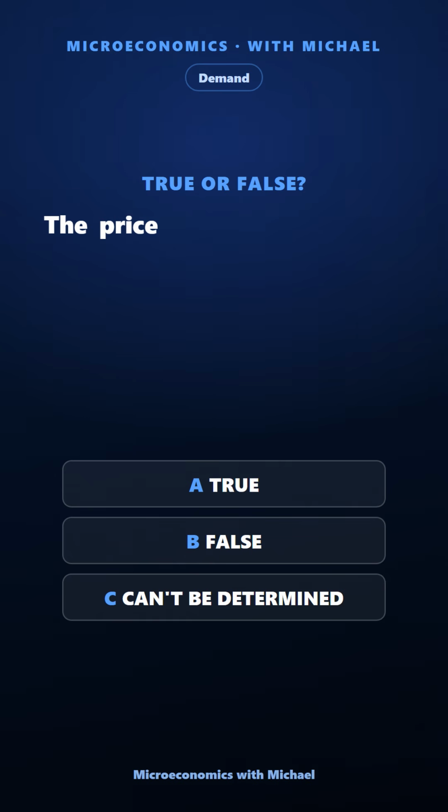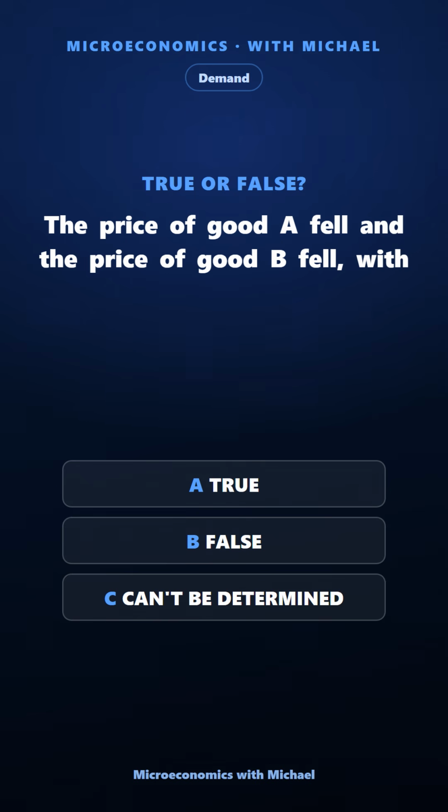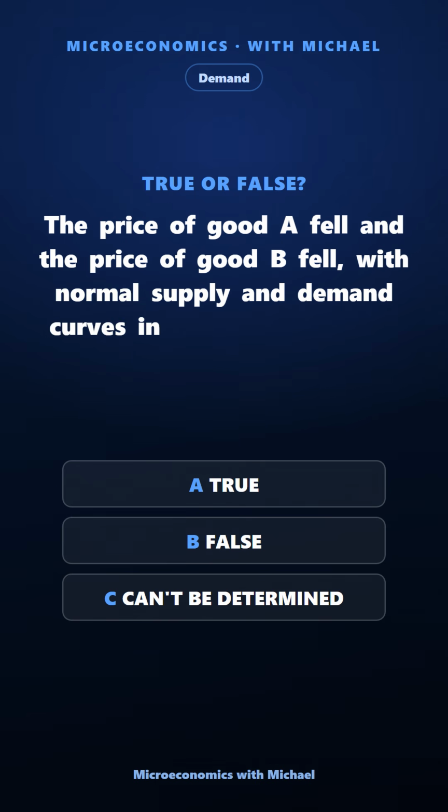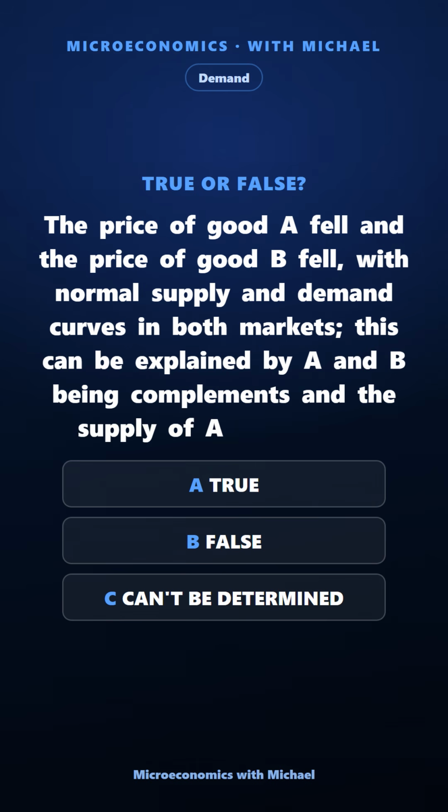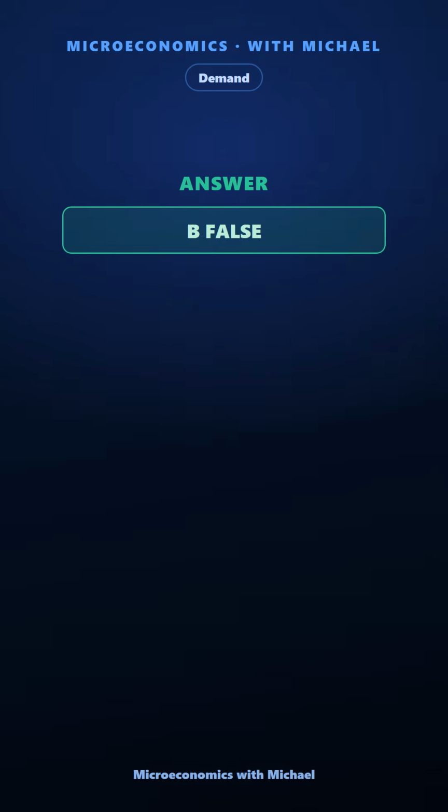The price of good A fell and the price of good B fell, with normal supply and demand curves in both markets. This can be explained by A and B being complements and the supply of A decreasing. True, false, or can't be determined. The answer is false.